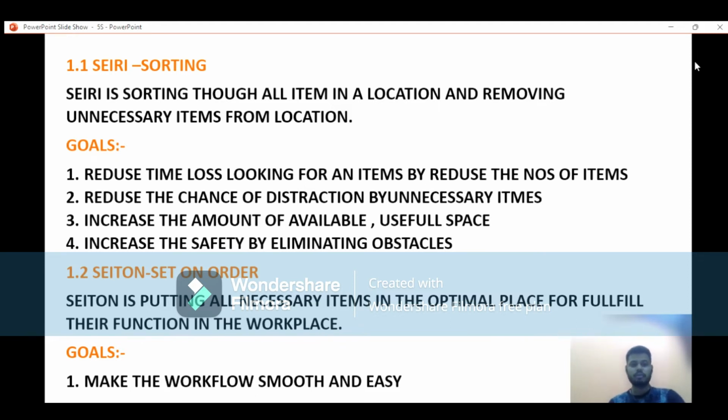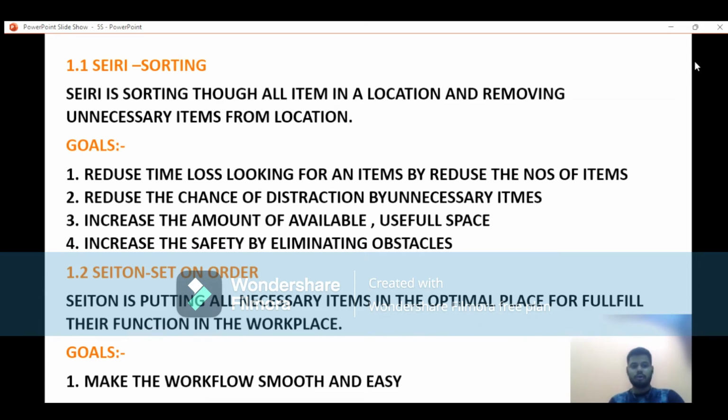Reduce the time lost looking for an item by reducing the number of items. Second, reduce the chance of distraction by unnecessary items and increase the amount of available useful space. Third, increase safety by eliminating obstacles.